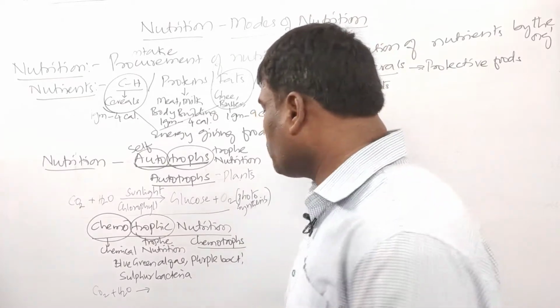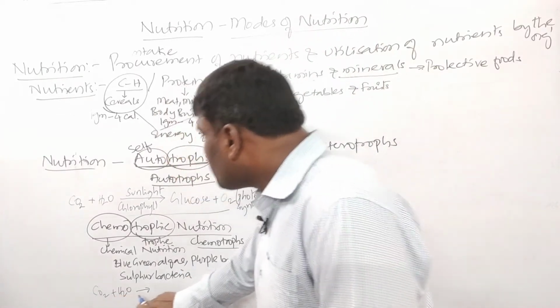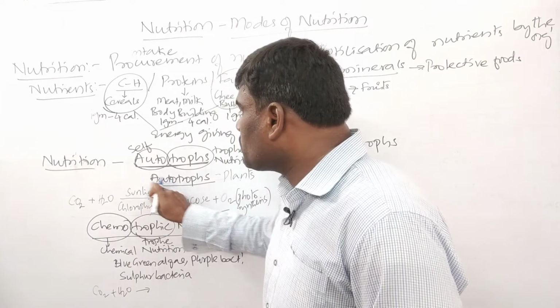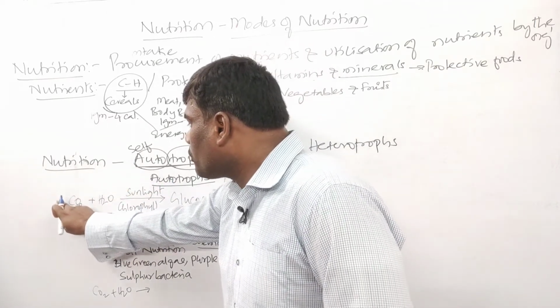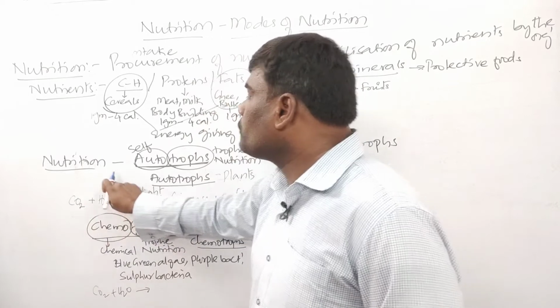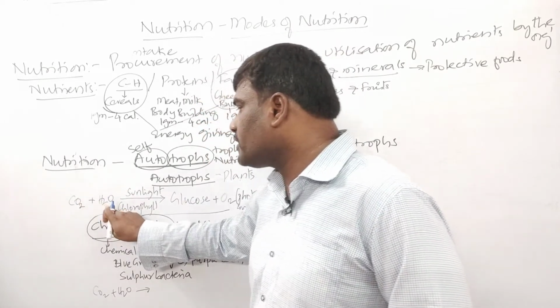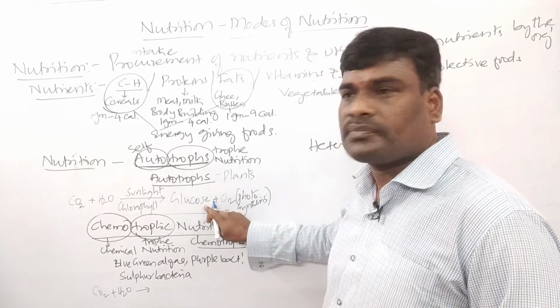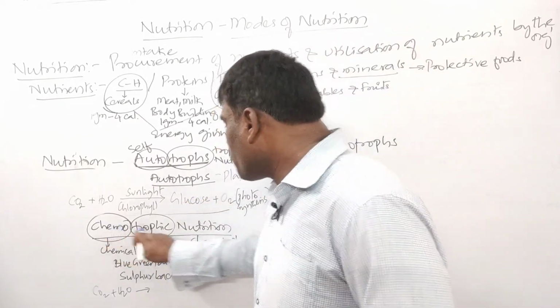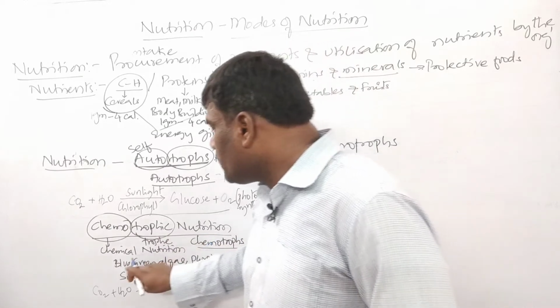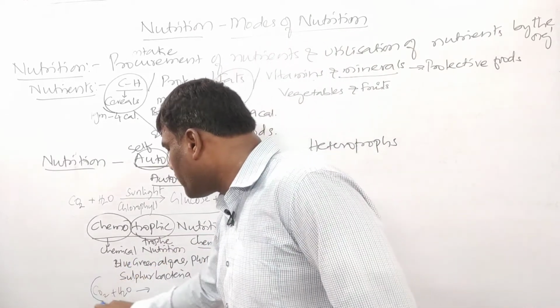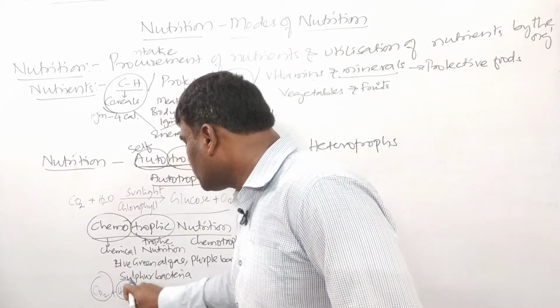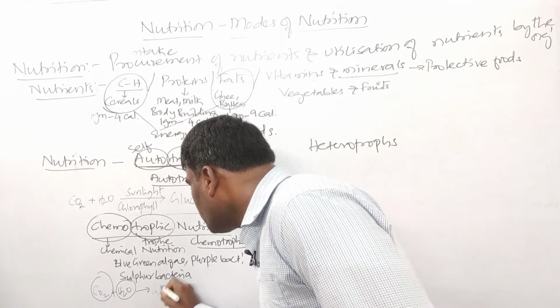Got it? And in the autotrophic nutrition we have seen that the autotrophs are utilizing what, children? Carbon dioxide as well as water in order to produce glucose molecules. And here in the chemotrophic nutrition also, these chemotrophs are using carbon dioxide and water in order to produce what, children?